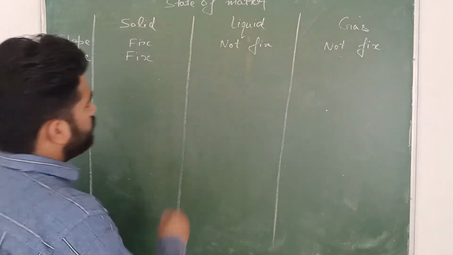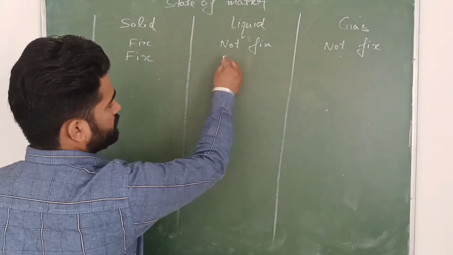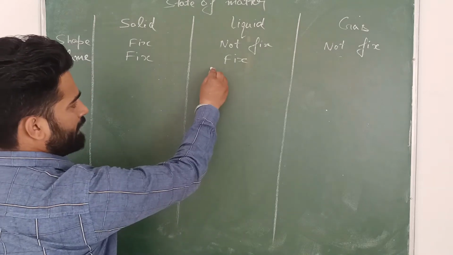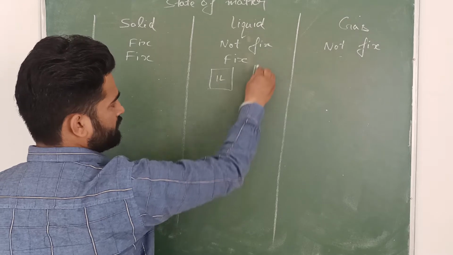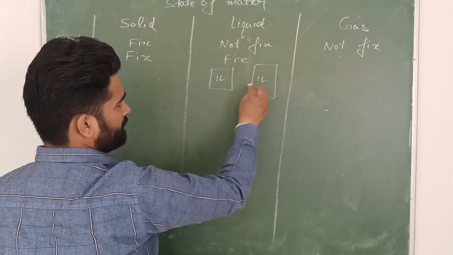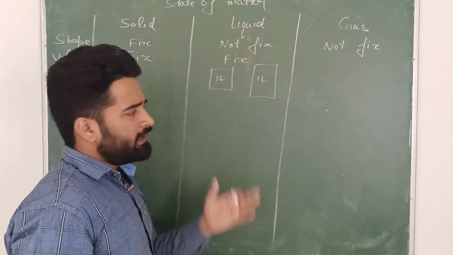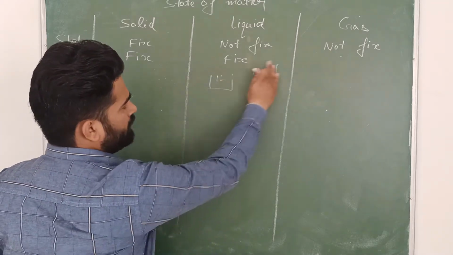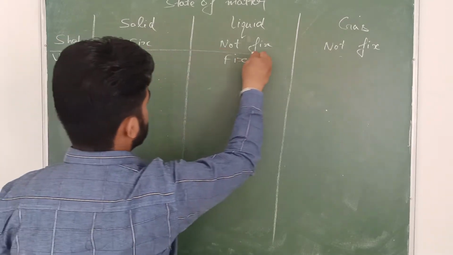But the volume of a liquid, what can you say here, fixed or not? It is fixed. The volume of a liquid is fixed. How? For example, we have 1 liter of liquid and we keep it in a small container. Here also we have 1 liter of the same liquid and we keep it in a big container. The container changes, but the volume here is 1 liter and here also 1 liter. So we can say that the volume of a liquid is fixed.